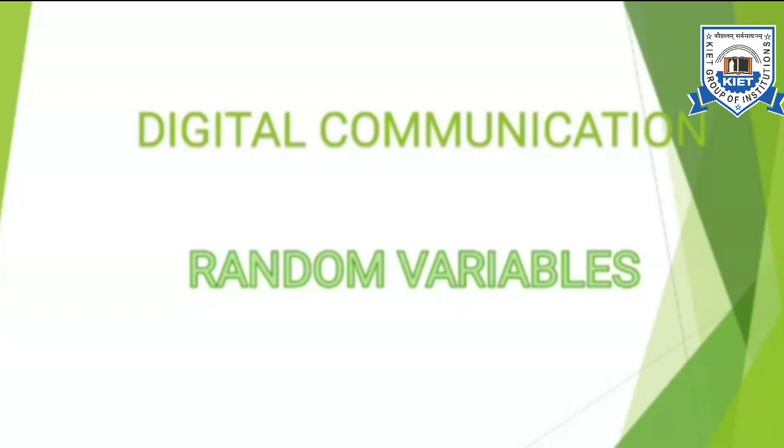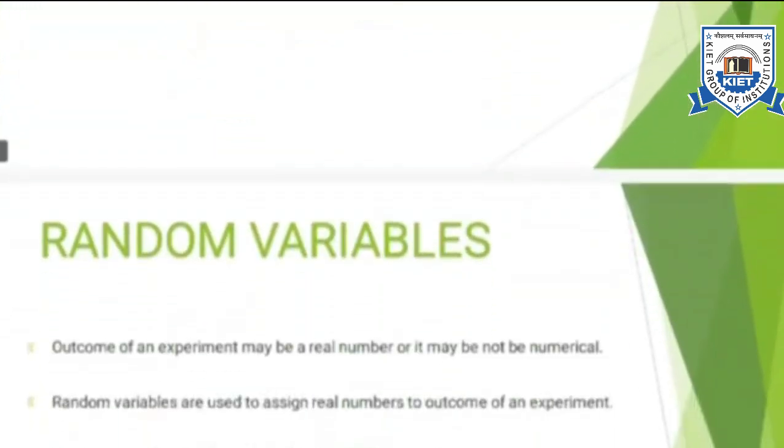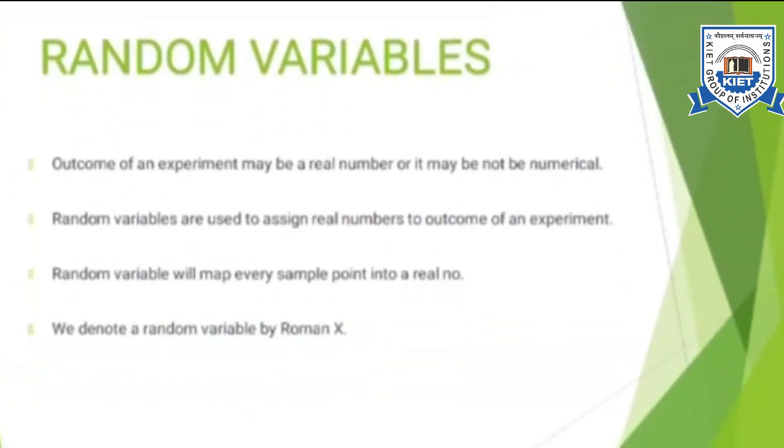Now before we proceed to random variables, we should first discuss random experiments. If we perform an experiment and we are uncertain about the outcome of the experiment, we will categorize it as a random experiment. So in case of a random experiment, we are not sure about the outcome, and we can take an example of this.